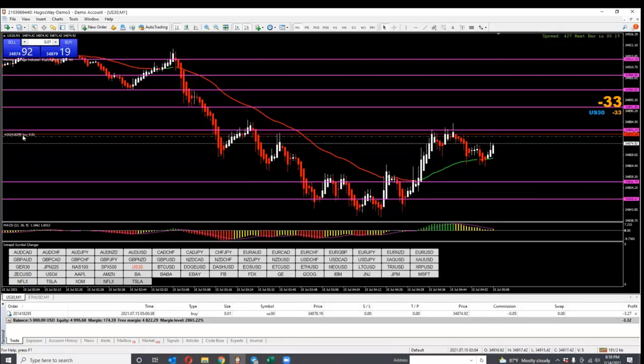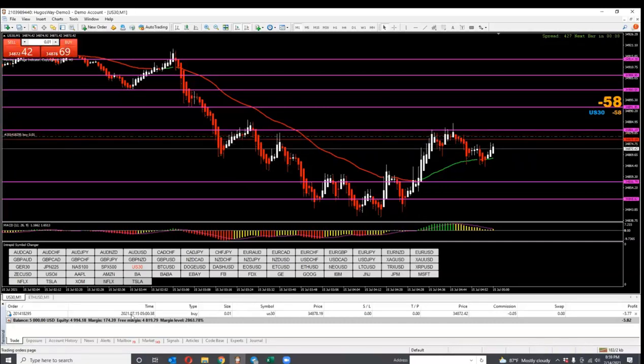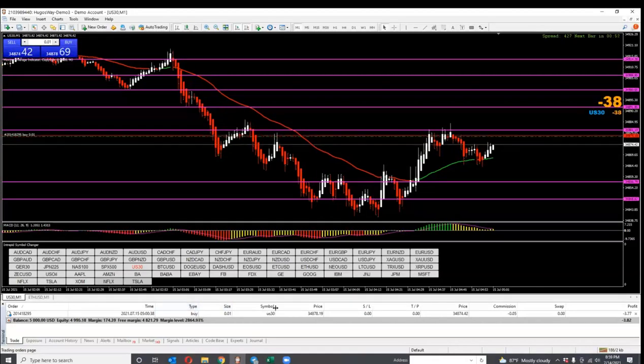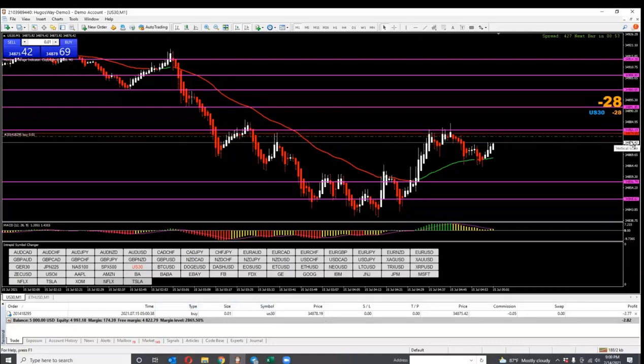This number right here is where you just bought in, at that price down here. This right here is the time. Of course, this is going to be a time; it's not the 15th here yet. This right here is showing you what you got in. The type is a buy. Your lot size is a dime. The symbol, of course, we know is our US 30, and the price over here is what we got into it at, right where this line is.